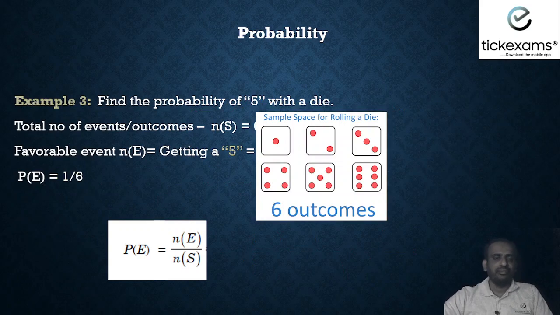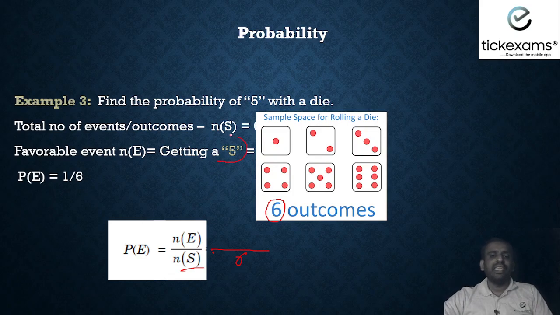Example 3. Find the probability of 5 with a die. Okay. So what we will do? First we will find out what is the total sample space. We know very well there are 6 outcomes. So we will write in denominator as 6.